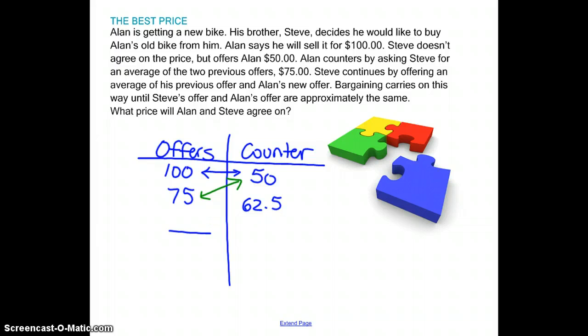You can find the next two by taking the average of these. That would go into your next blank, and the next blank would come from taking the average of these again. So you'll keep going in that way until you reach your answer. Go ahead and try that now.